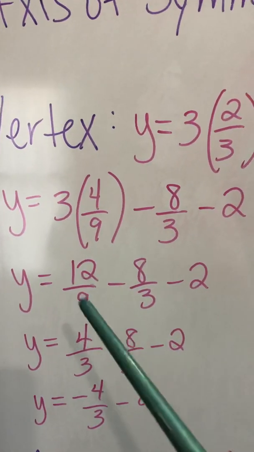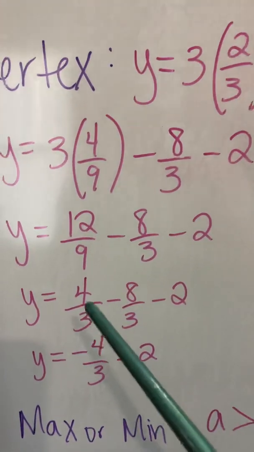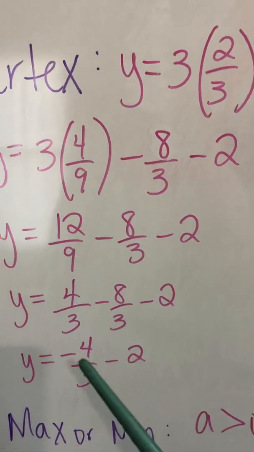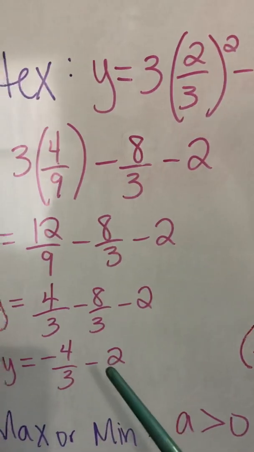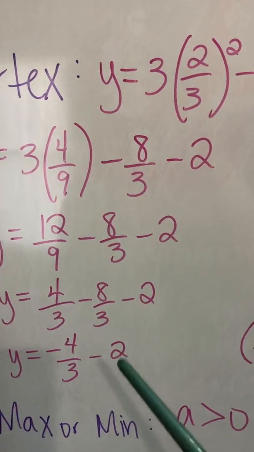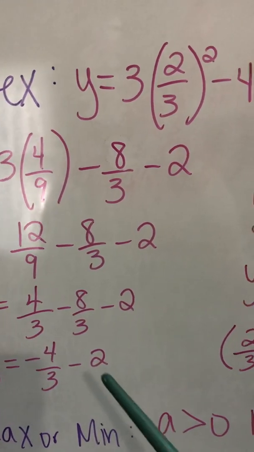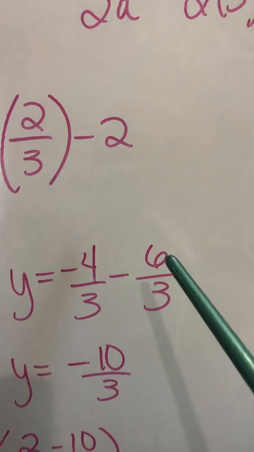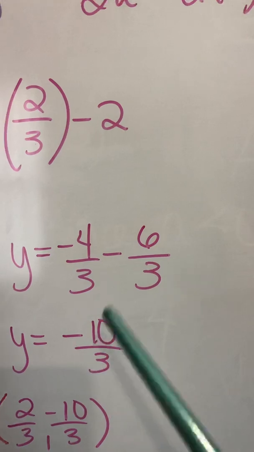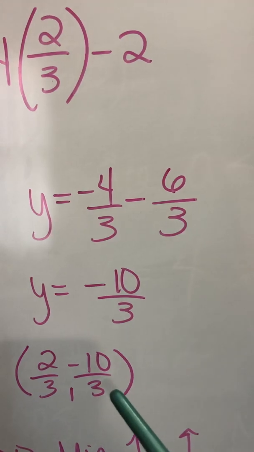So you can simplify 12 over 9. 12 divided by 3 is 4, 9 divided by 3 is 3. So now you have 4/3 minus 8/3 minus 2. So 4/3 minus 8/3 is negative 4/3. Then bring down your minus 2. To combine these together, I like to keep it as fractions, so I'm going to change this 2 to a fraction. I just need to have a denominator of 3, and whatever you do to the bottom, you need to do to the top. So since we're making this a 3 on the bottom, 2 times 3 would be 6. So now you have negative 4/3 minus 6/3, which equals negative 10/3. So your vertex is 2/3, negative 10/3.